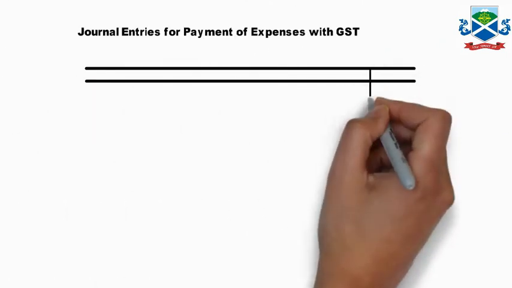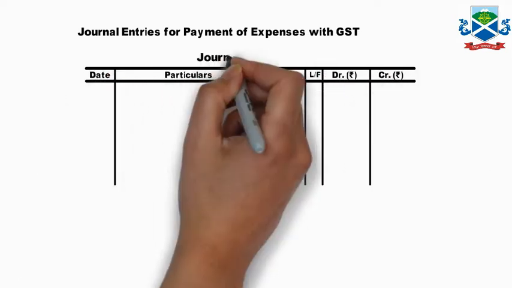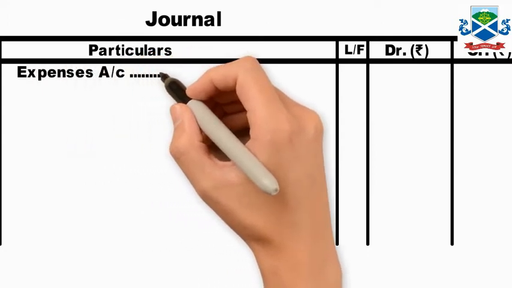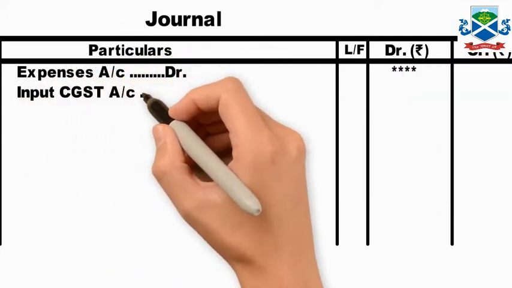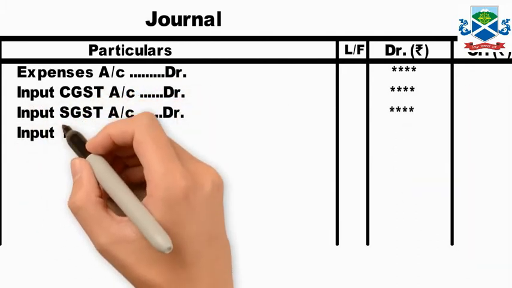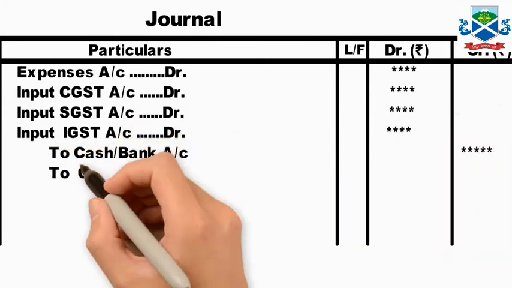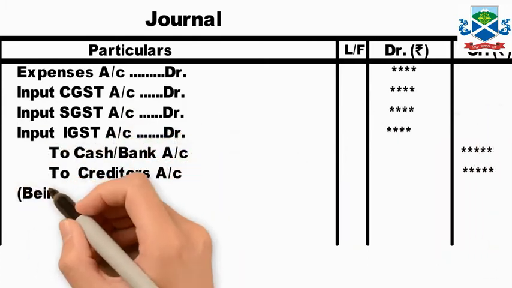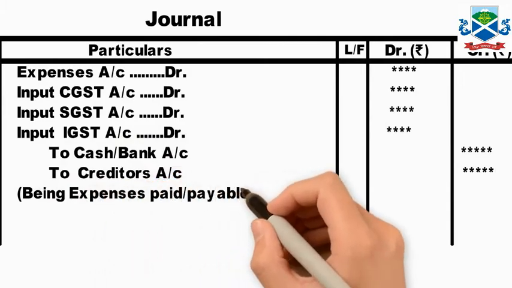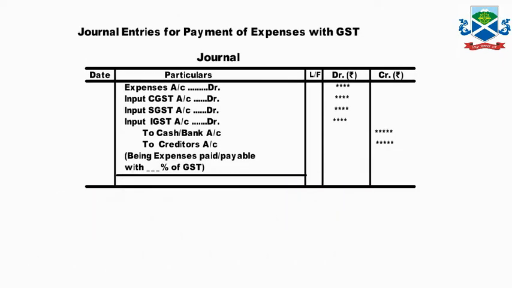Now the next one is payment of any expenses, like audit fees and different expenses we are paying with GST. So expenses account debit, and input CGST debit, input SGST debit, input IGST debit, to cash or bank, or if it is on credit, then to creditors account, being expenses paid or payable with certain percent GST. So that is GST regarding expenses.